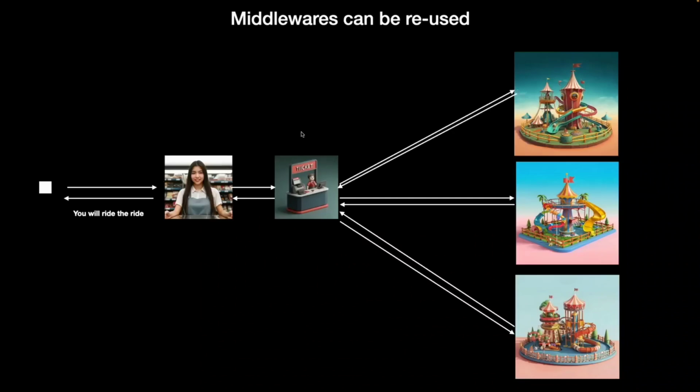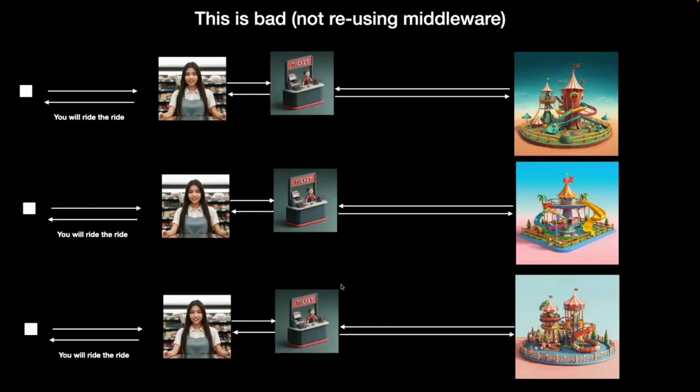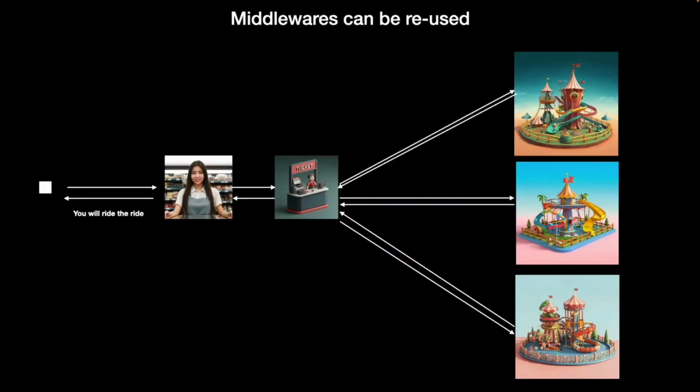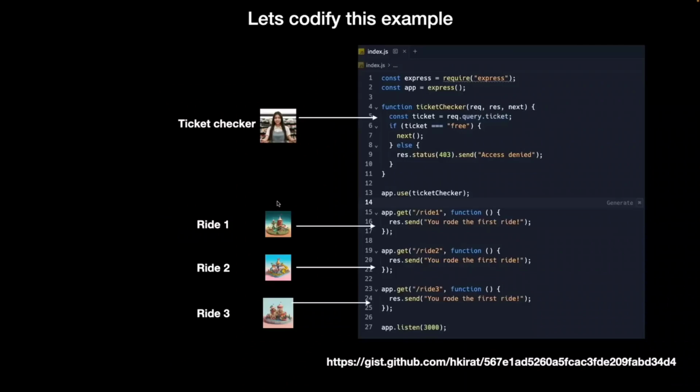Similarly, this ticket checker can also be reused. You just have one job. You have to make sure whoever is trying to access either this ride or this ride or this ride, each of them has at least 14 years of age or they have like 5 foot of height. Only then allow them, else block them. And if you define this logic separately, you can reuse it, very similar to how we've been seeing how you can reuse functions. This is good. This is bad. For every ride, you create a separate ticket buyer and ticket checker, and you basically have to hire so many employees. Versus in this case, you hire just 2 employees who are able to handle the logic for all the rides. Cool. That's a high level.